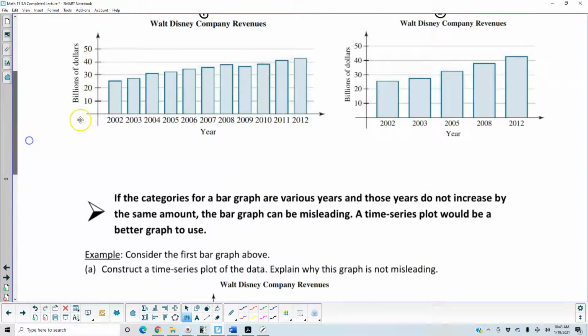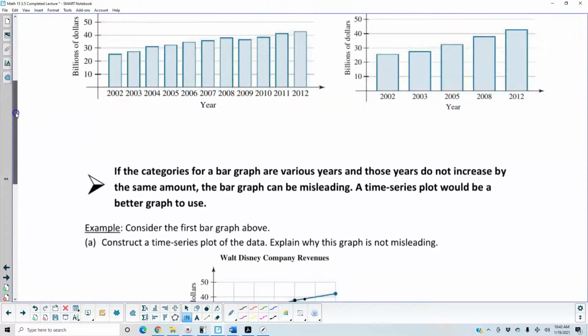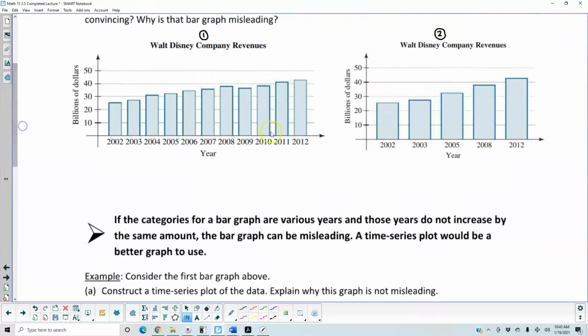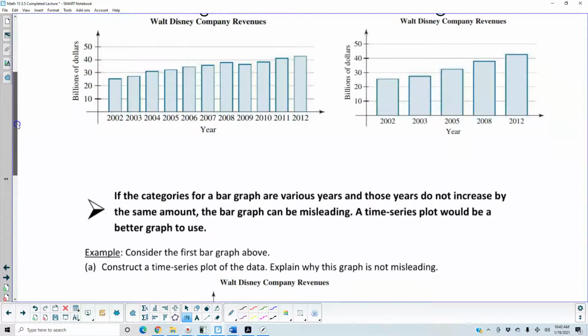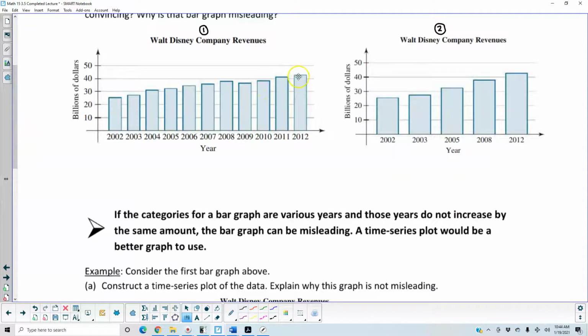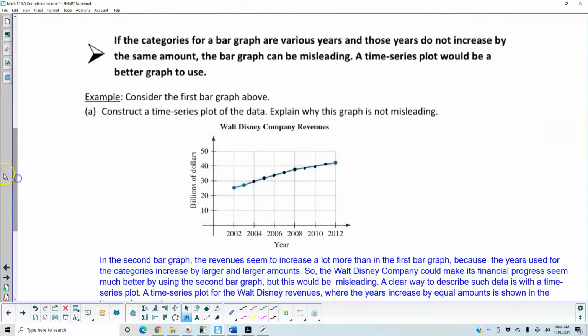And then in 2010, it's a little bit above, about 30.9. So 2010 is right here. And then 2011 is about 40.1, so it's right above 40. And then 2012 gives us approximately 40.2 maybe. So there's your 40.2. So now you can see how the time series plot is created here. Now explain why this graph is not misleading.